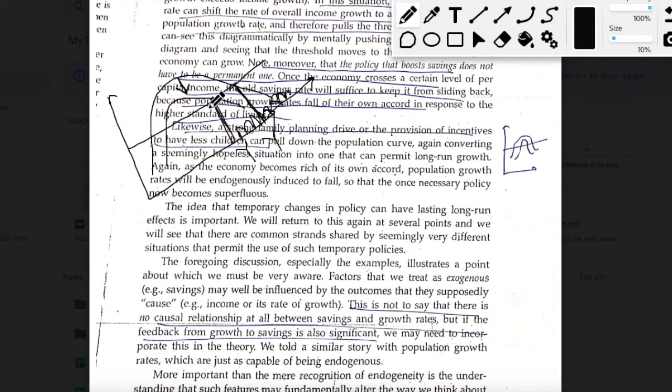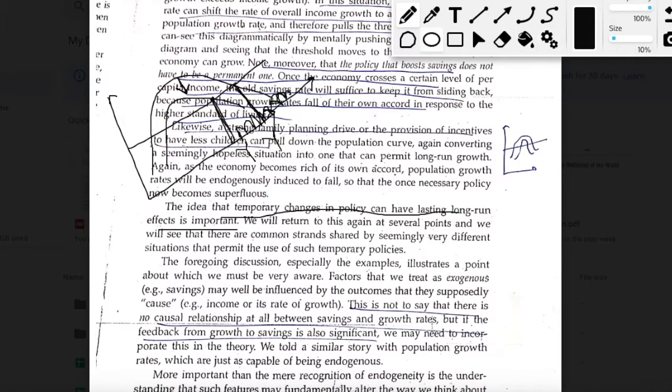So these temporary changes that you have introduced, either by increasing the savings rate or by decreasing the population growth rate, have actually created permanent changes in the economy. Temporary changes in policy can actually have long run effects in the economy, and this idea is important: to create a permanent effect in an economy, we may not always need permanent policy solutions. It's possible that temporary policy solutions can also lead to permanent ones. All right, so this diagram has to be clear.